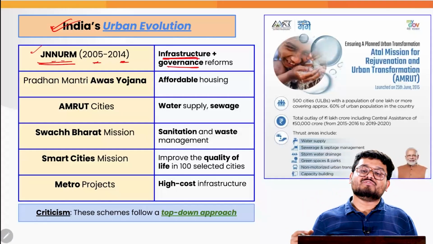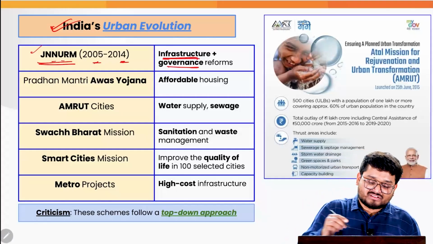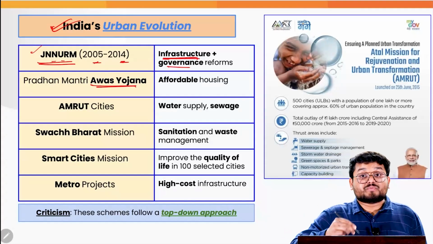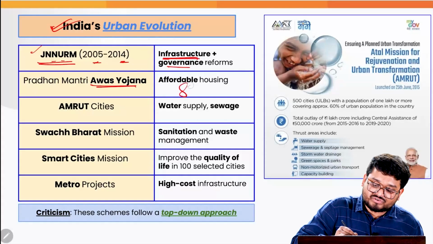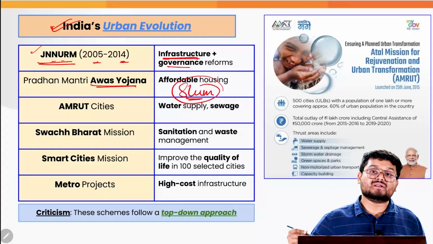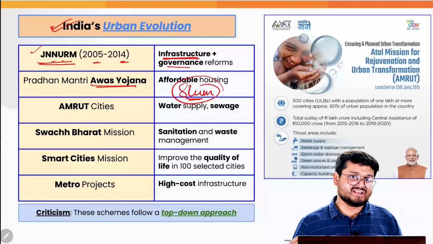Over a period of time, we have also had many government schemes, such as the Pradhan Mantri Awas Yojana, which is trying to give us affordable housing. Especially in the urban areas, it is trying to boost various facilities for the slum dwellers by giving them a proper number of flats and residential areas.